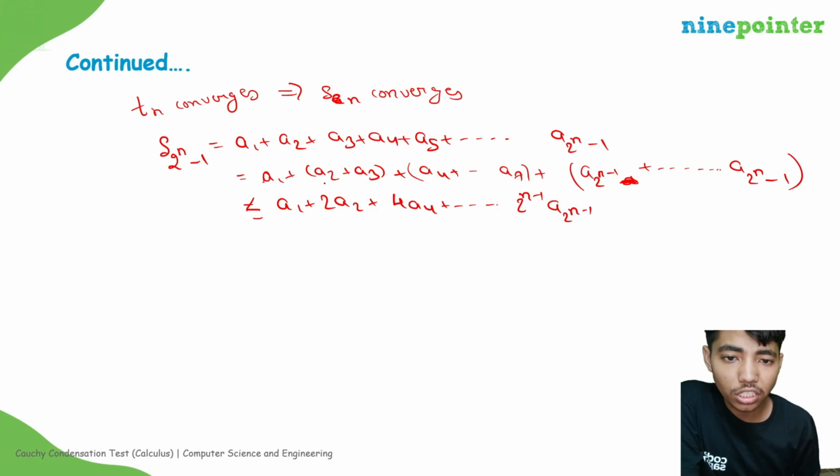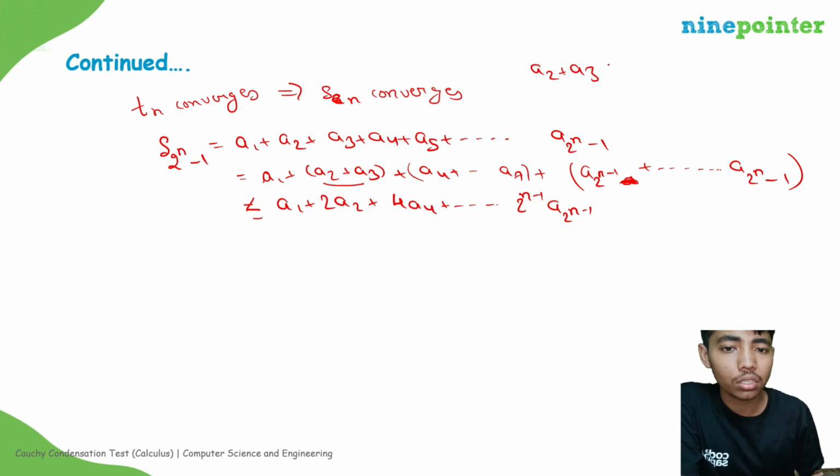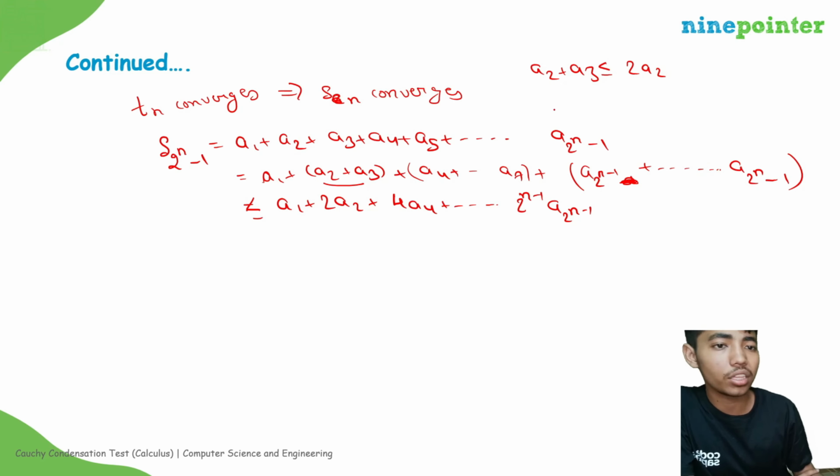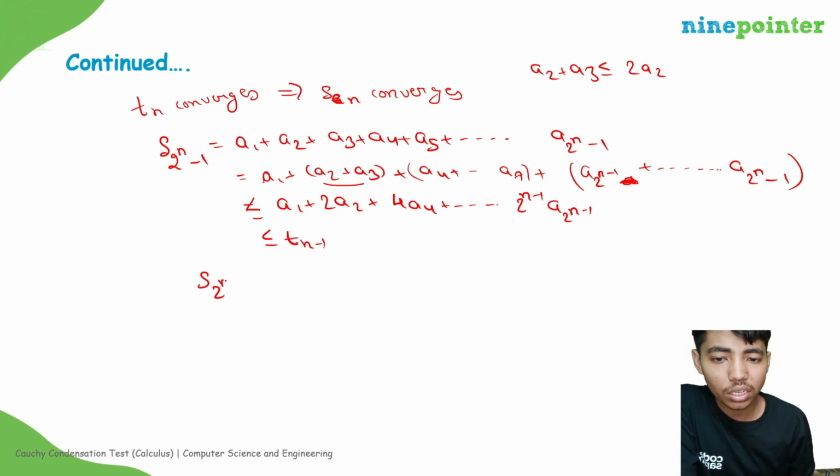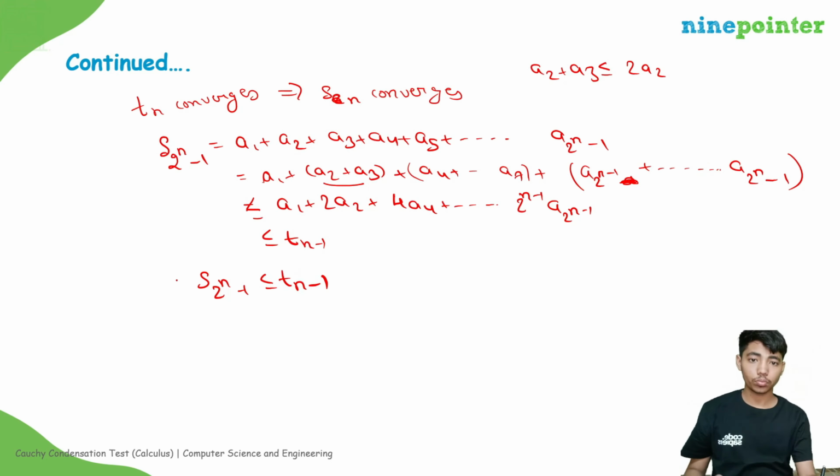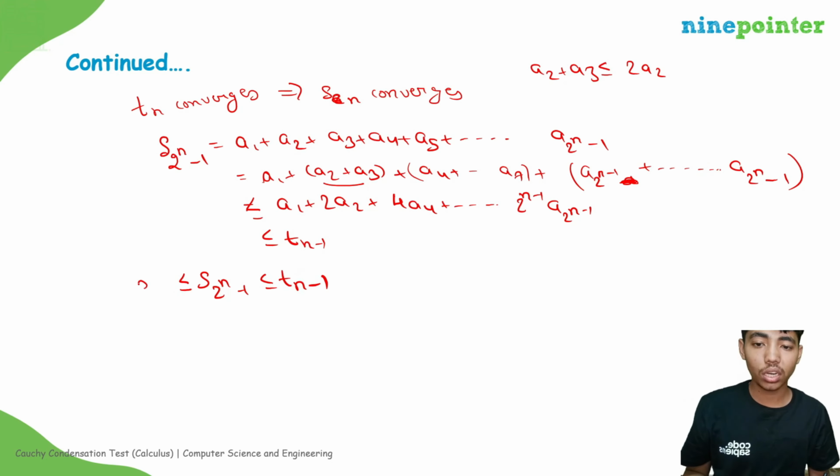Since it is a decreasing sequence, I can say that a2 plus a3 is less than 2a2. Similarly for the other terms. So this whole sum will be our T of n minus 1, and this is less than or equal to S of n.